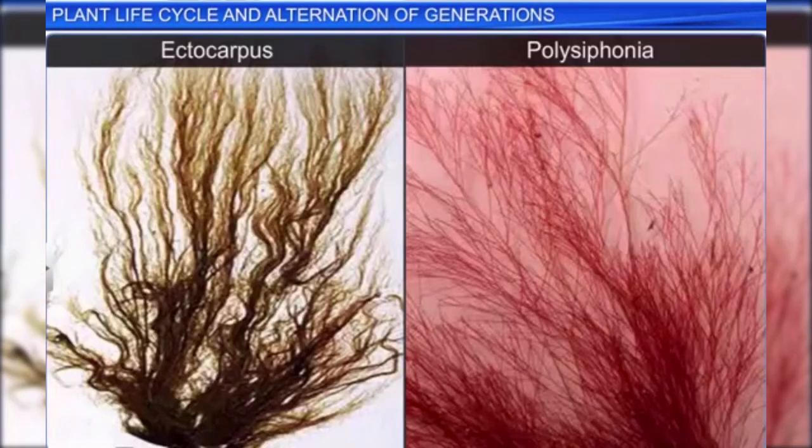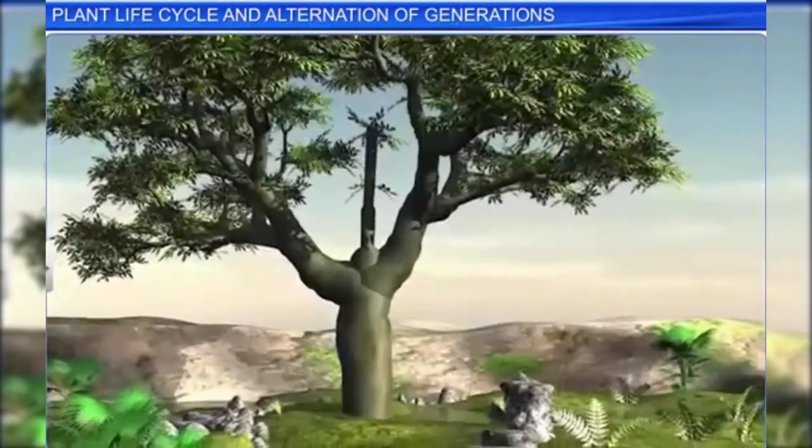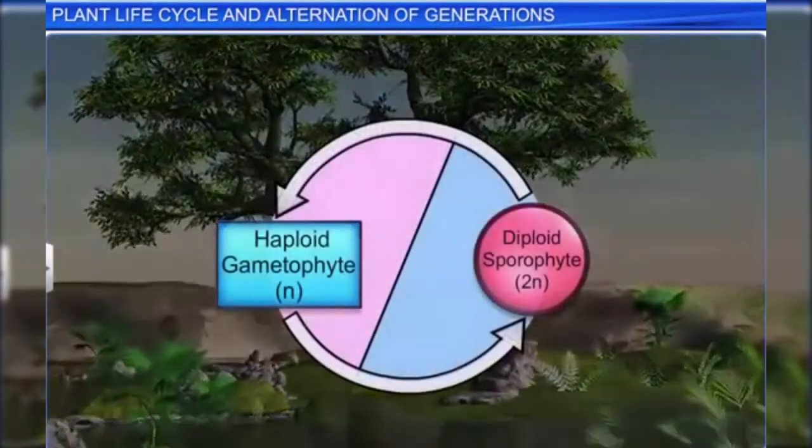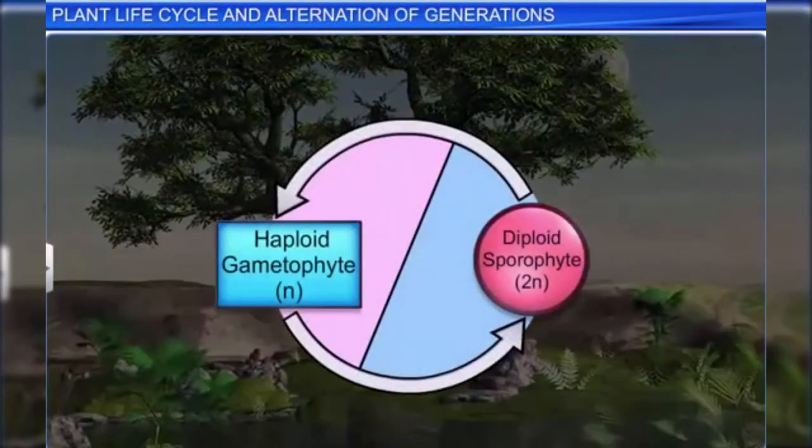Apart from bryophytes and pteridophytes, certain algae such as Ectocarpus and Polysiphonia also exhibit the haplodiplontic life cycle. Thus, every plant life cycle is marked by alternation of the sporophytic with the gametophytic phase. However, the dominant phase differs in different plant groups.